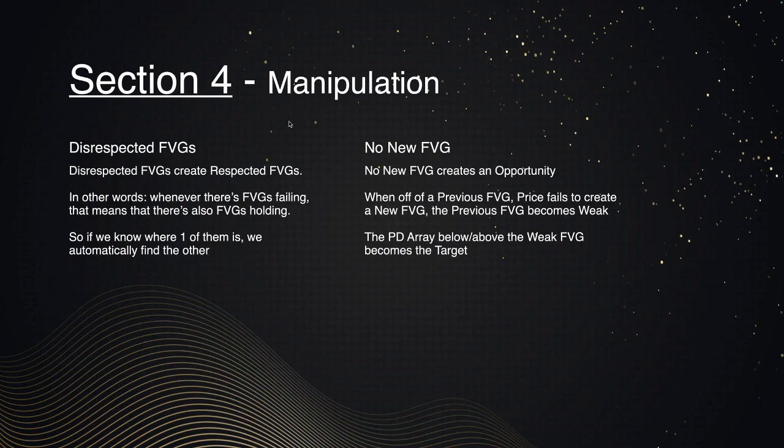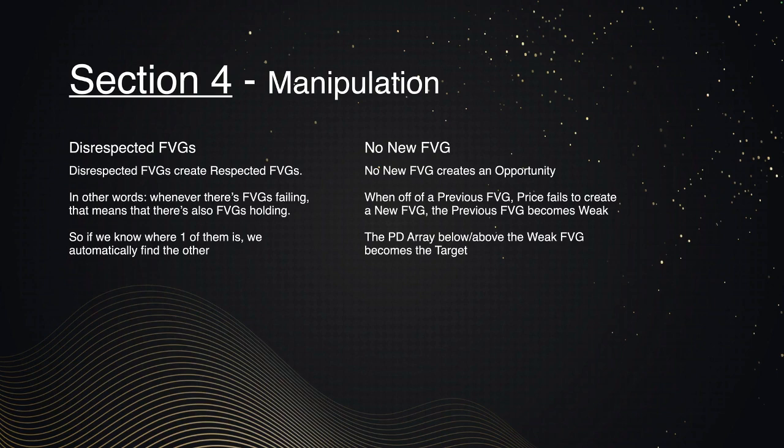What actually is manipulation? How are fair value gaps used as manipulation? The first step that we see is that we have disrespected fair value gaps. Disrespected fair value gaps create respected fair value gaps. Disrespected fair value gaps are essentially manipulation fair value gaps as well. What I mean by that is that whenever we create fair value gaps that are being disrespected, for us to be profitable and to know where fair value gaps are actually heading towards and what they are doing in the market, we don't necessarily need respected fair value gaps always.